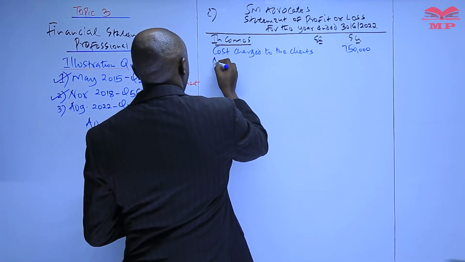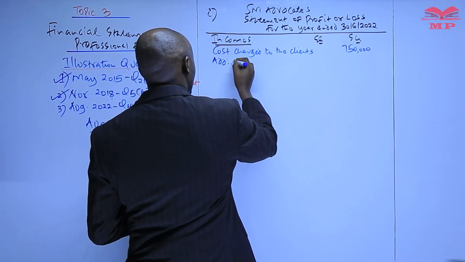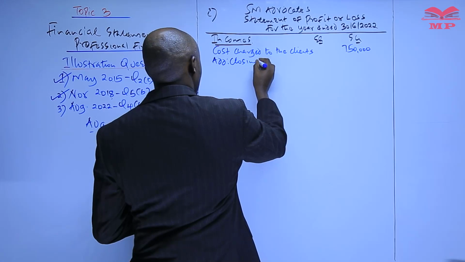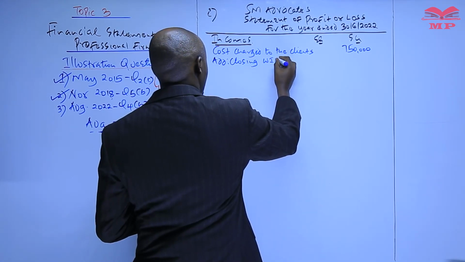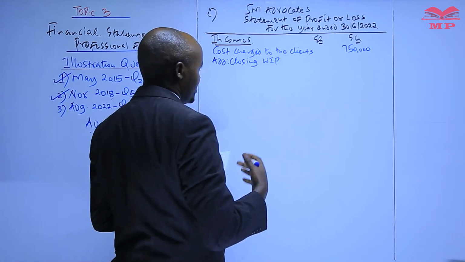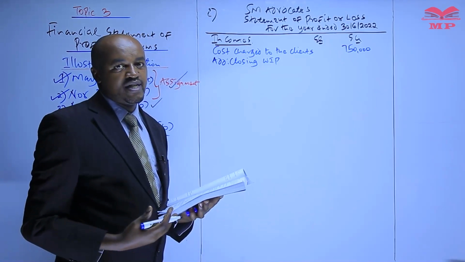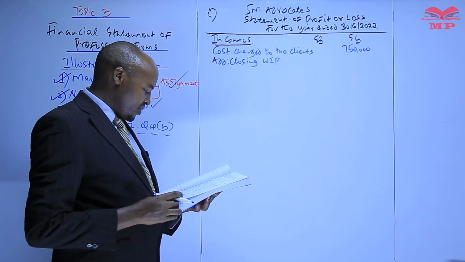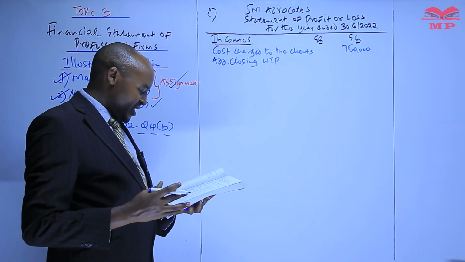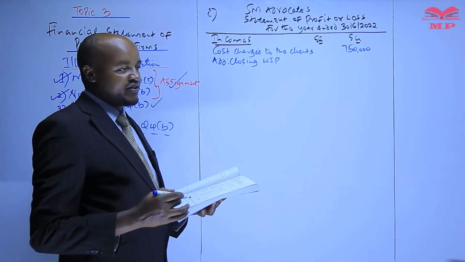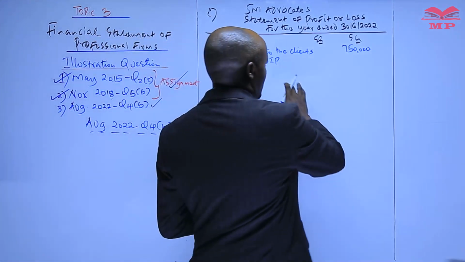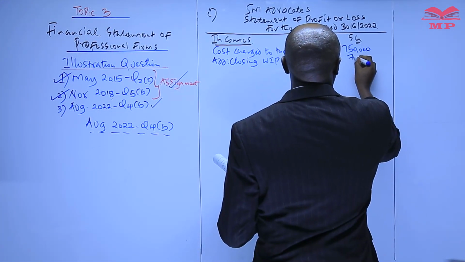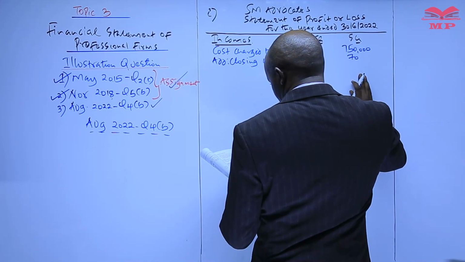Then to this, I've said we add the closing work in progress. Closing work in progress, we have said that this is the work which is not yet completed at the end of the year. If you go to the additional information number 3, we are told the uncompleted work at the end of the year was 70.5 million.